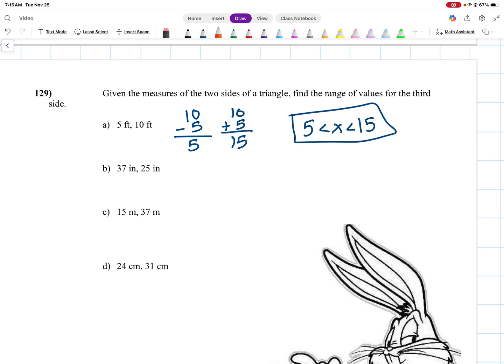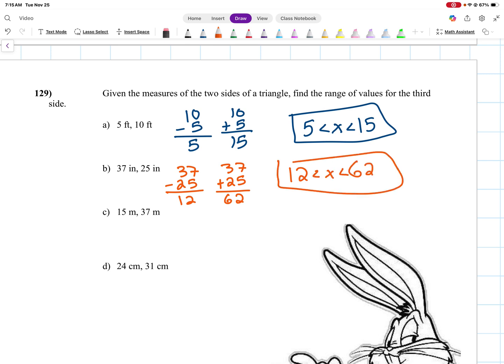All right. B. We're going to do 37 minus 25, which gives me 12, and 37 plus 25, which gives me 62. So we're going to be anywhere between 12 and 62. C. We're going to do 37 minus 15, which gives me 22, and 37 plus 15, which gives me 52.